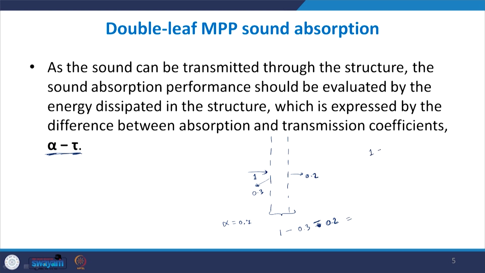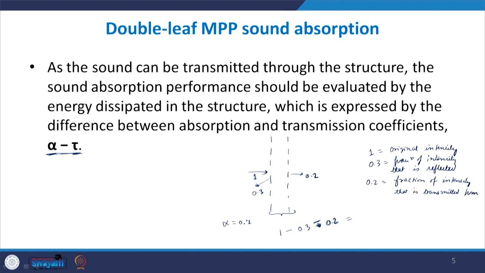So if 1 is equal to the original intensity, and 0.3 is the fraction of intensity which is reflected, and 0.2 is the fraction of intensity that is transmitted from the other end, from the back end.